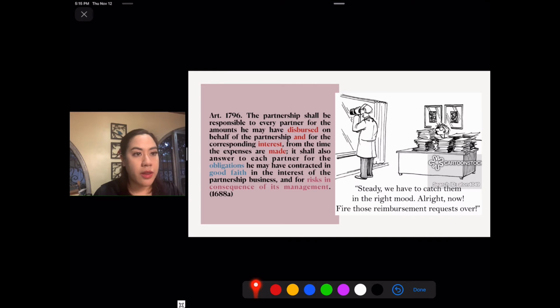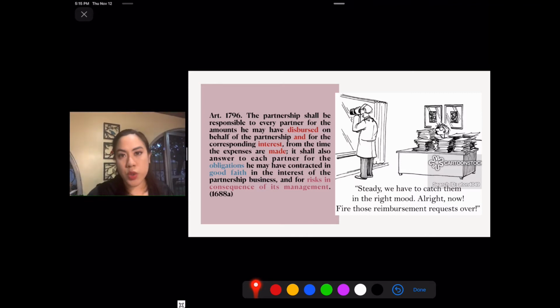Now, there's something that we need to note in this article. If I may go back to number 2 for obligations, it says here, it must be in good faith and in the interest of the partnership business. What do you mean when you say good faith? I'll give an example. In a business where, since the holidays are coming up, if you see on Facebook cheese boards, what do you call them?